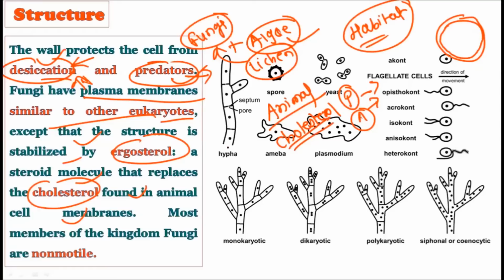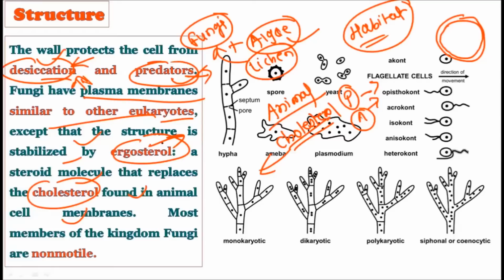But in fungi, this cholesterol is replaced by ergosterol. It's another kind of steroid molecule, found in fungi and not found in animals. So in fungi the plasma membrane is stabilized by ergosterol, whereas in animals it is stabilized by cholesterol.